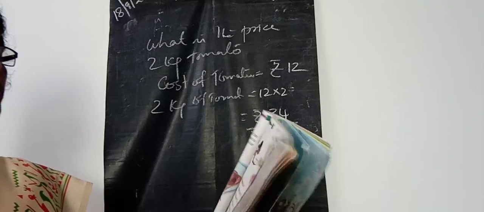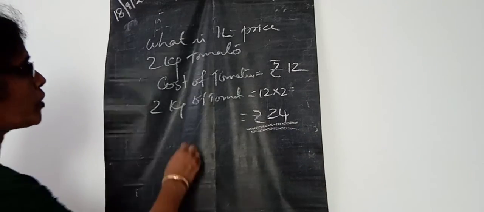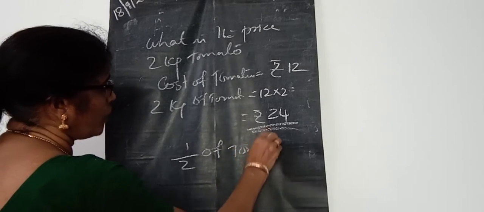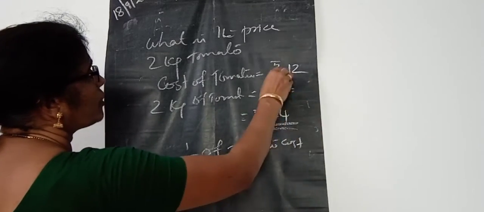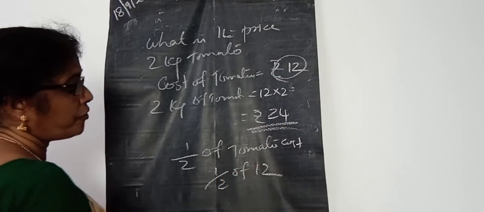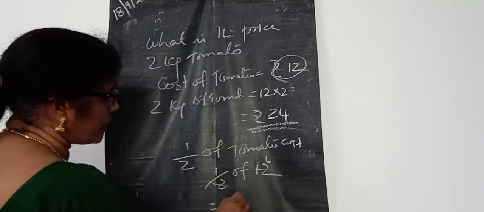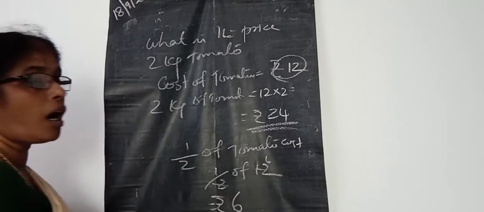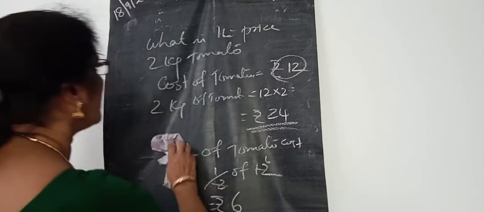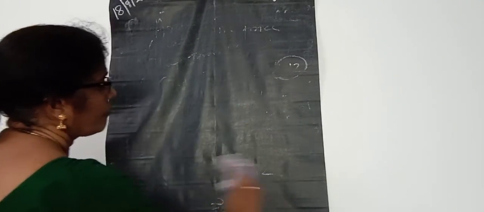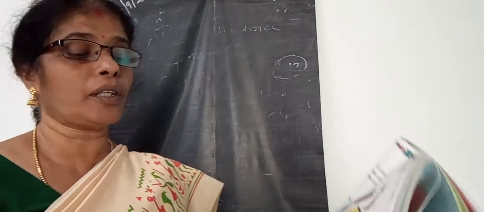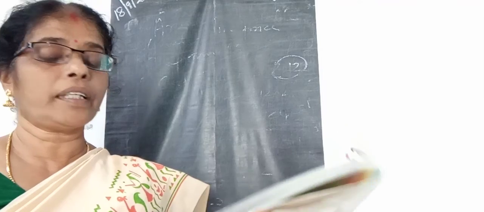And second question, how much does half kilogram of tomato cost? What is the cost of tomato? That is 12 rupees, isn't it? Then half of 12. Half of 12 means 6 rupees. Then 6 rupees for half kilogram of tomato. Then next question, one more question I will do now. Next one is, Kiran wants to purchase 2.5 kilogram of tomato. How much will it cost?